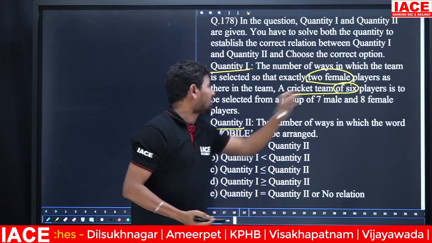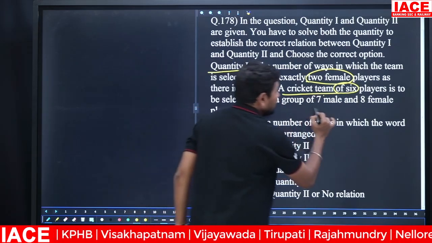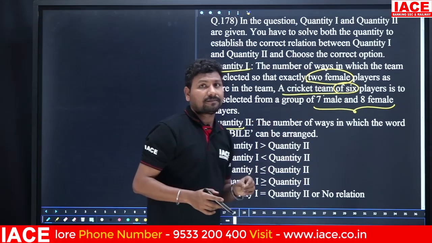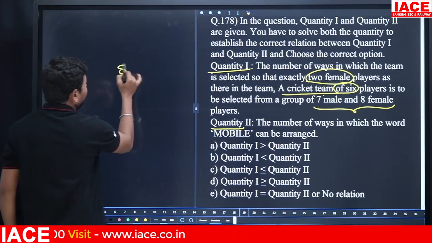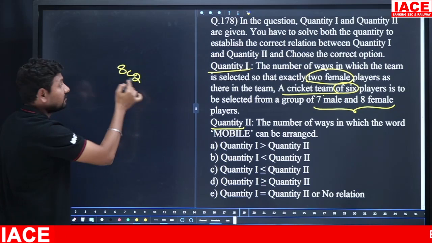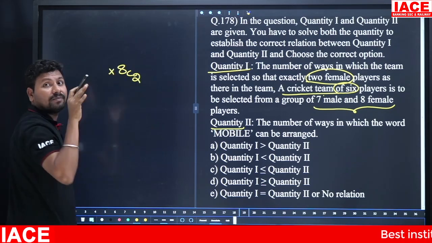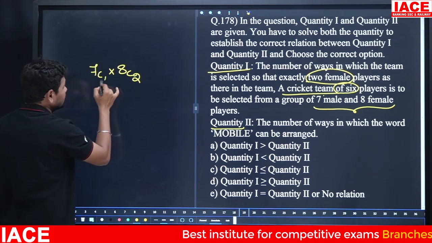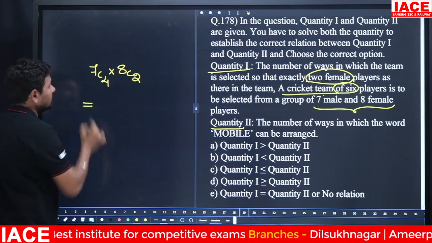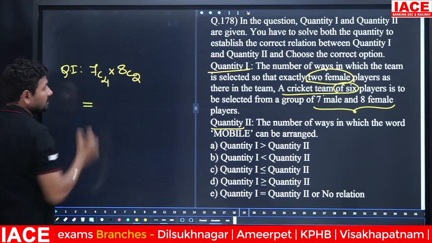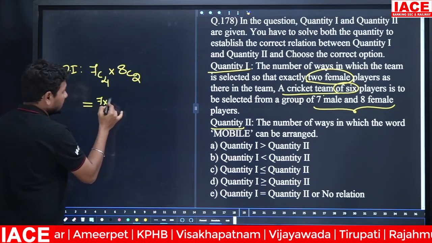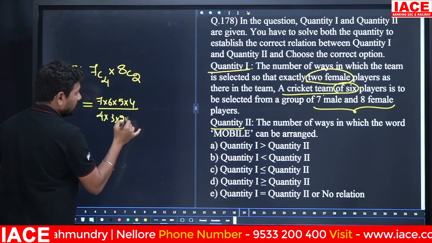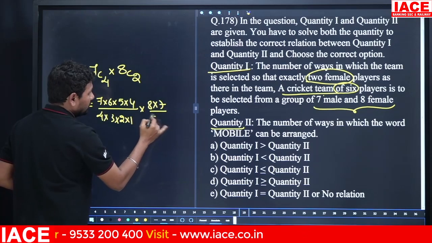Then a cricket team of 6 players is required out of 7 males and 8 females, and out of 6 members compulsory you need to maintain 2 females. Out of 8 females we are selecting 2 females, but finally we have to manage 6 members, so the remaining 4 members are selected from males. 7C4 into 8C2. This is quantity 1. We'll simplify it: 7C4 is 7 into 6 into 5 into 4 by 4 into 3 into 2 into 1, and 8C2 is 8 into 7 by 2 into 1.